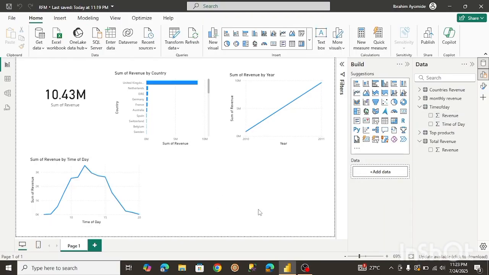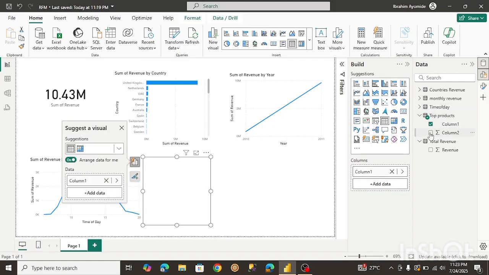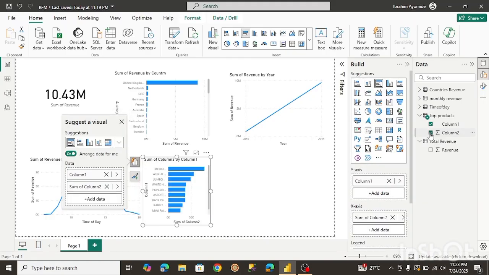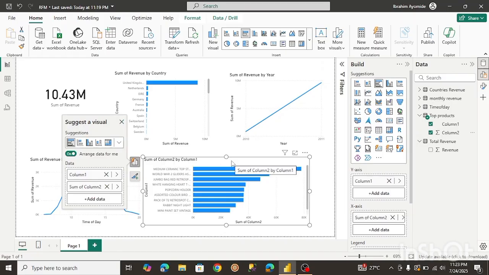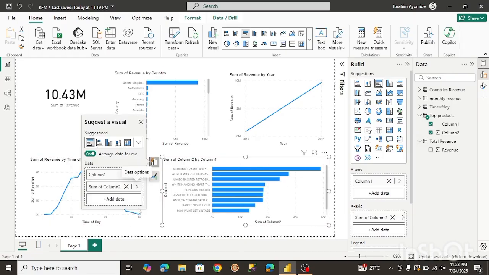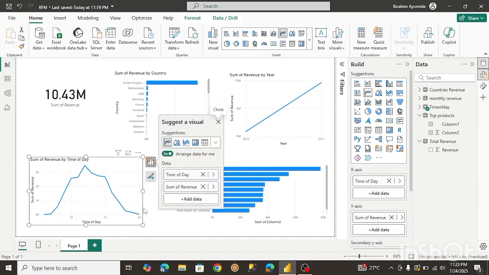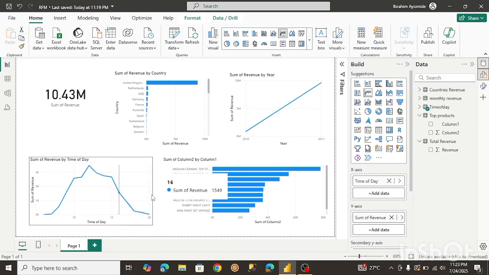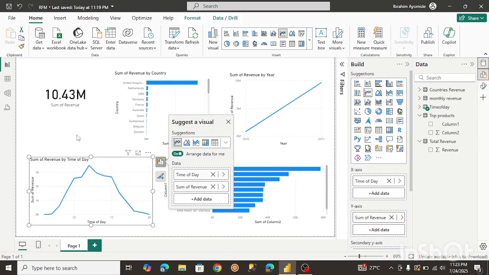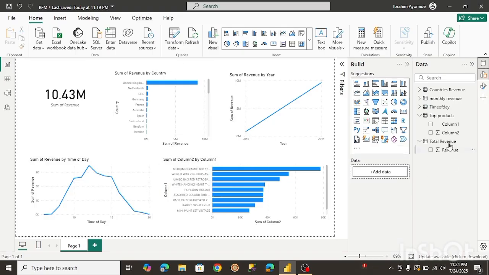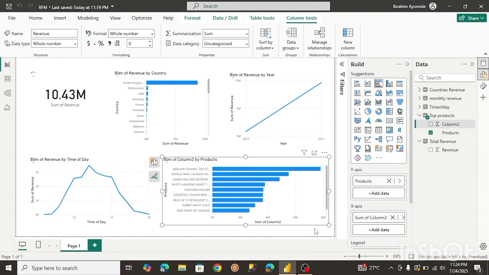And the last visual we want to create is the top product. So let me just try to do this. Okay, so it has detected. I'm just gonna make this huge. And also I'll try to adjust this a little bit. Yeah, that's pretty much it, I guess. So I'll rename this real quick. Okay, so we managed to visualize our data. It's much easier to read.